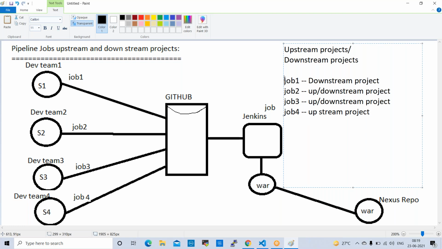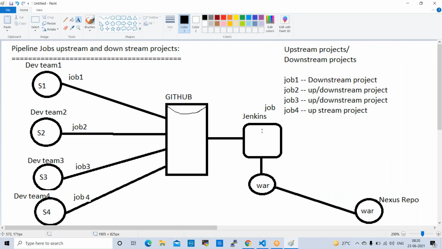So like this, we need to configure the jobs. If you trigger job 1 and it is success, then job 2 will run, then job 3 will run, then job 4 will also run. Whenever you trigger job 1, one by one, all the jobs will run. Fine. So let us go and start this. We can work on the lab.